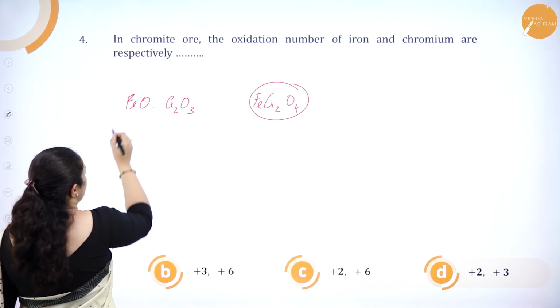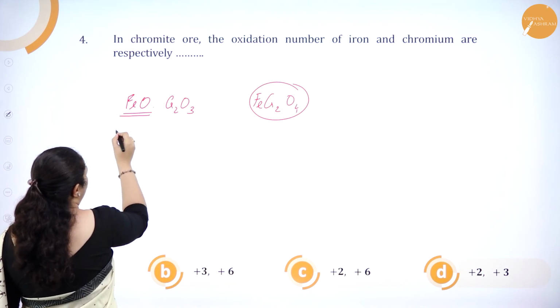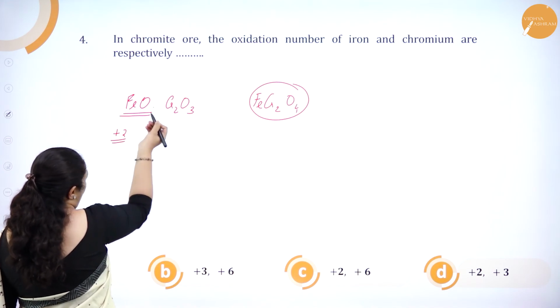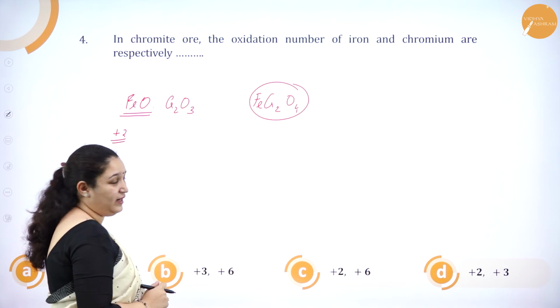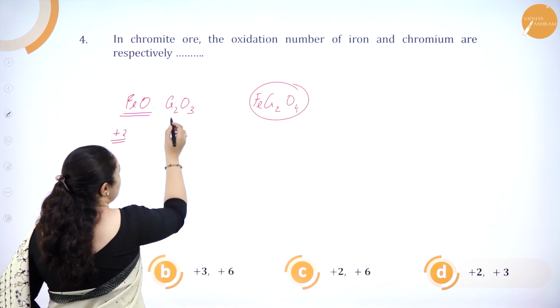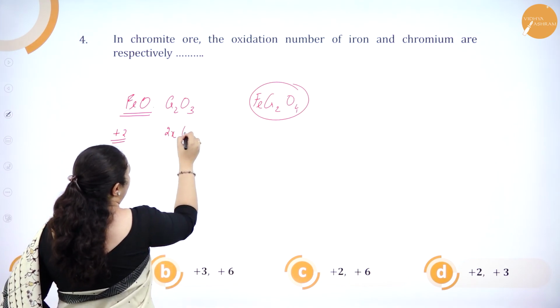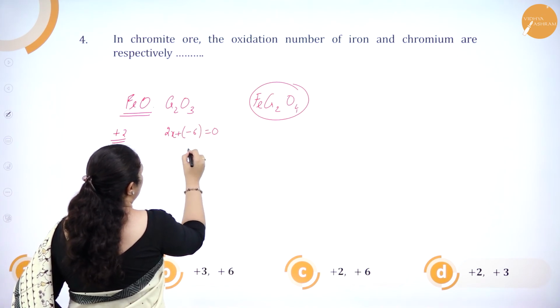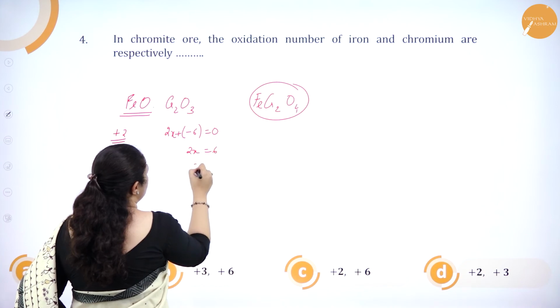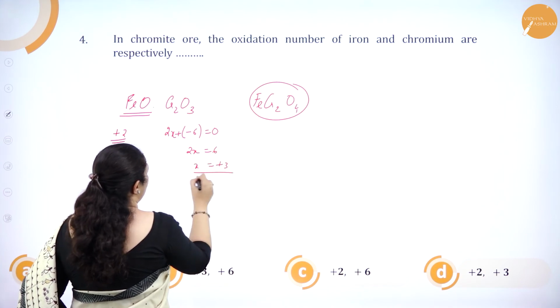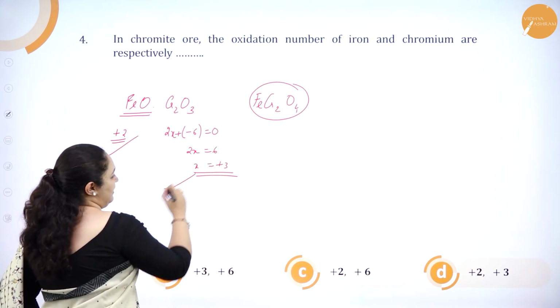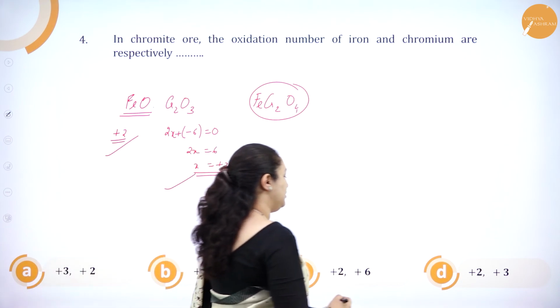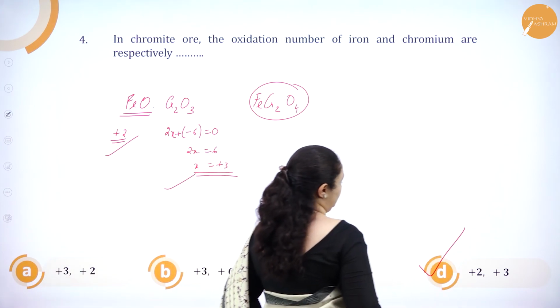What is the oxidation number of iron in FeO? It should be +2 because oxide is -2, correct? Now what is the oxidation number of chromium? If I completely solve this, 2x is equal to 6, x is equal to +3. So it is +2 and +3. So which is the correct option? It is option D.